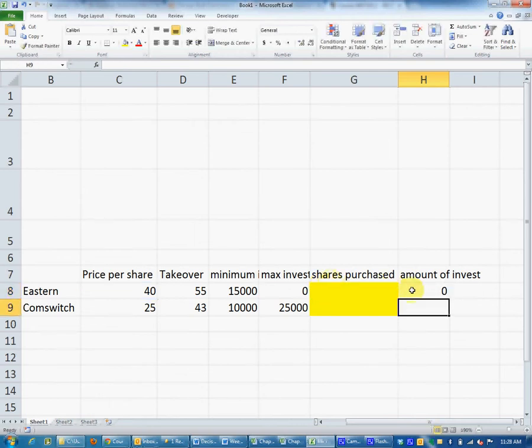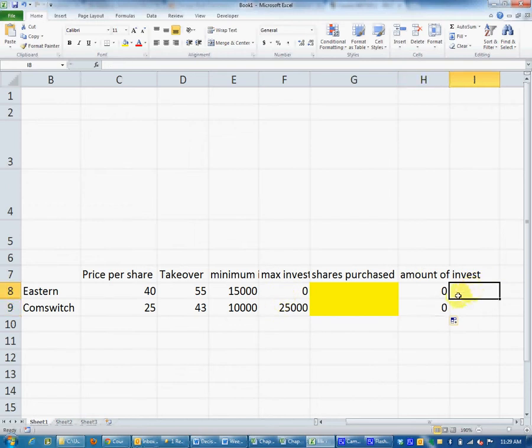Enter. Now, to get the one for CommSwitch, and this is just an Excel thing, I'm sure most of you know this, but in case you don't, I just go in this bottom corner here, and I drag it down. So now this will be C9 times G9. We're going to do a lot of dragging. The reason you always want to drag if you can is because it eliminates typing errors. Okay, it's not just some shortcut that might cause mistakes. It doesn't cause mistakes. It eliminates them for the most part.